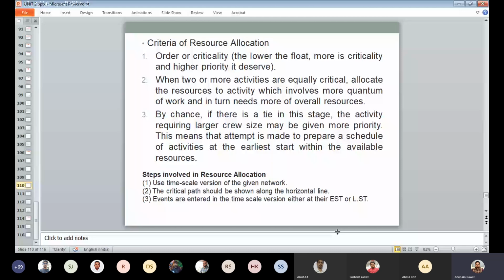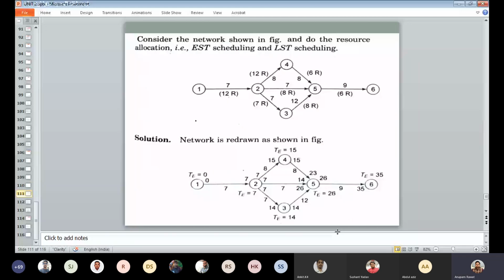So here's the figure. We have to consider that this network shows the resources and corresponding time. So in this network, we have to redraw this network, and we have to write down the values of T and T. Okay.